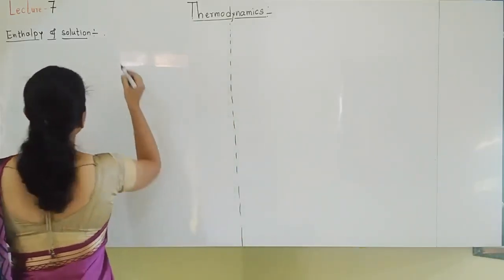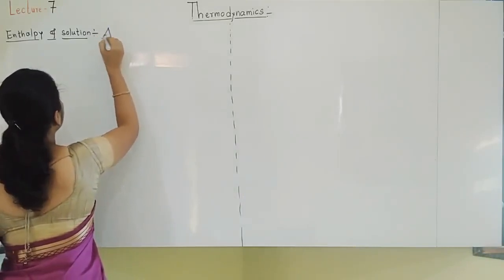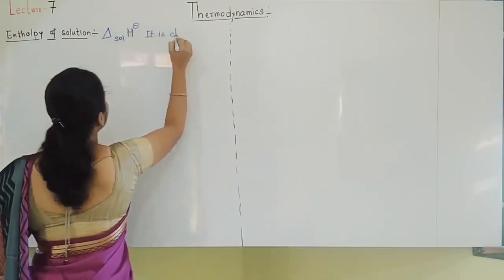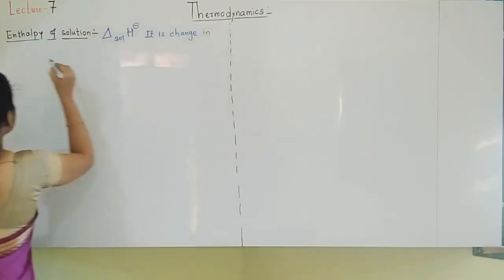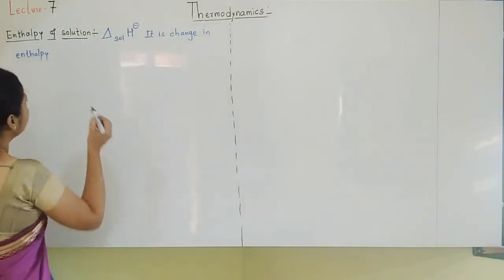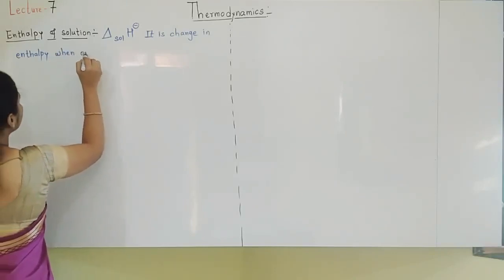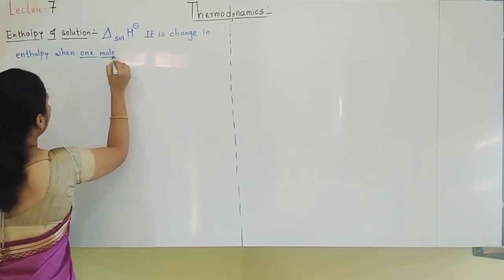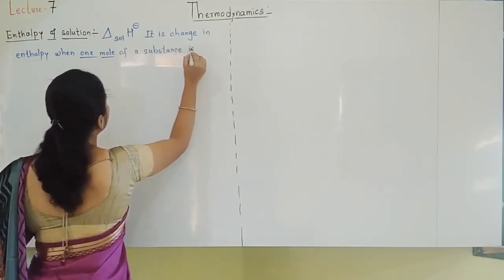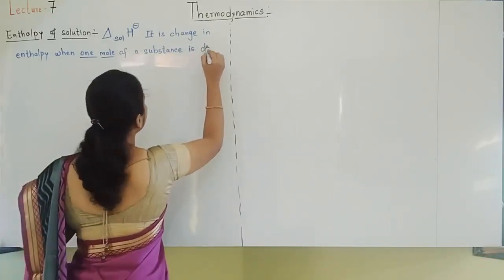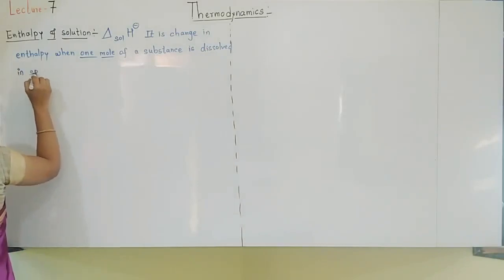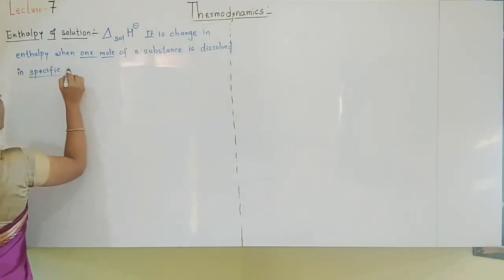Let us see, I will write the definition of solution. Delta H of solution is the change in enthalpy when one mole of a substance is dissolved in a specific amount of solvent.